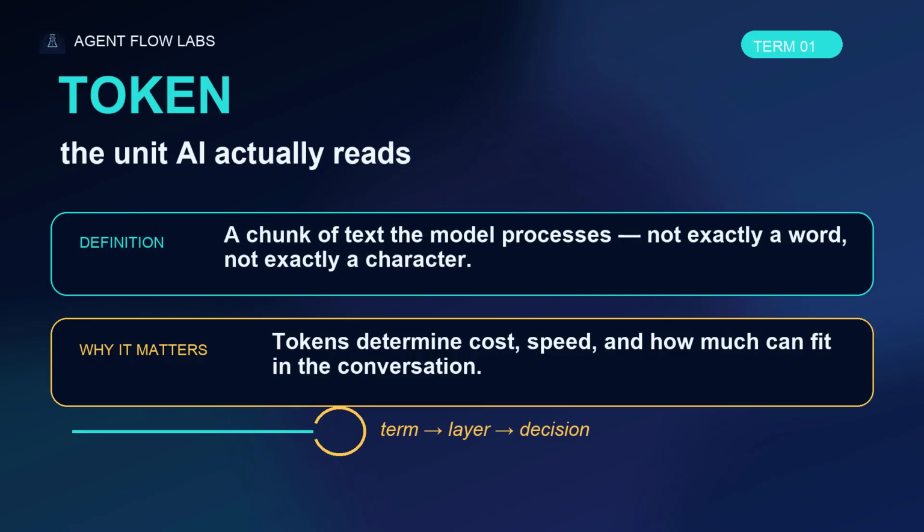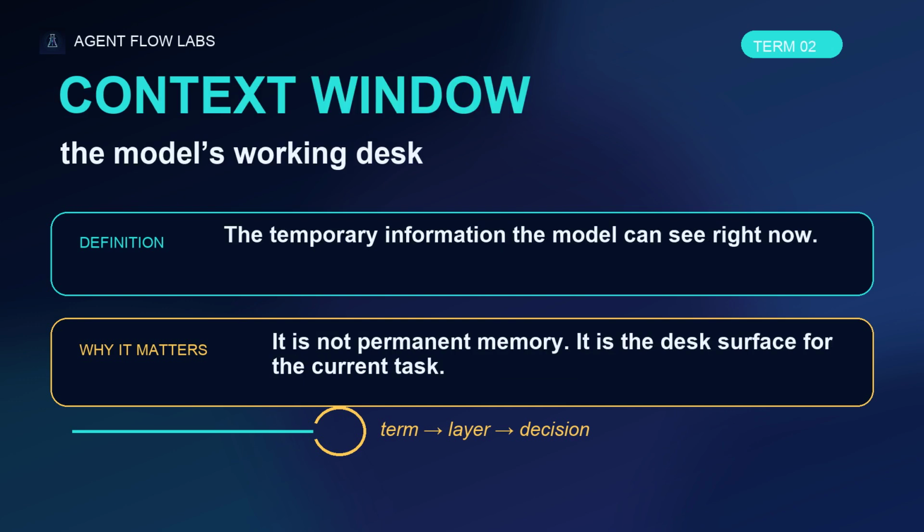First, tokens. A token is the unit the model actually reads. Not exactly a word, not exactly a character. Tokens are why long conversations cost more, why models have limits, and why compressing context is not just tidying, it is engineering.